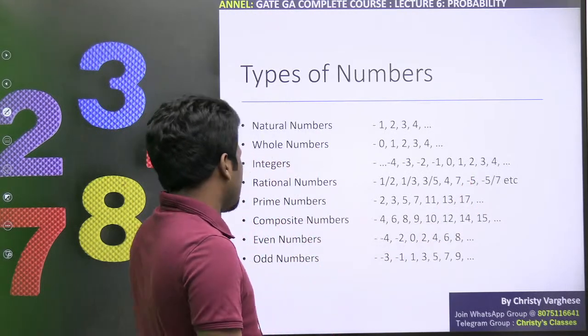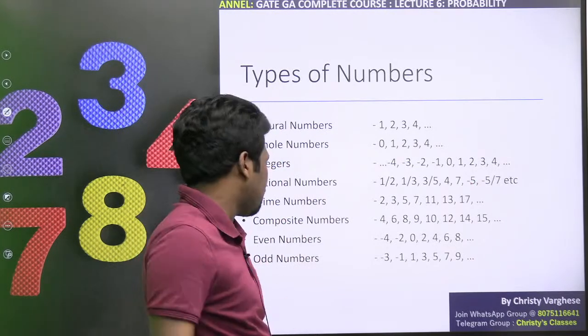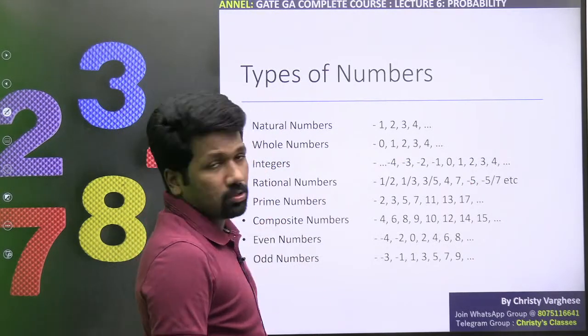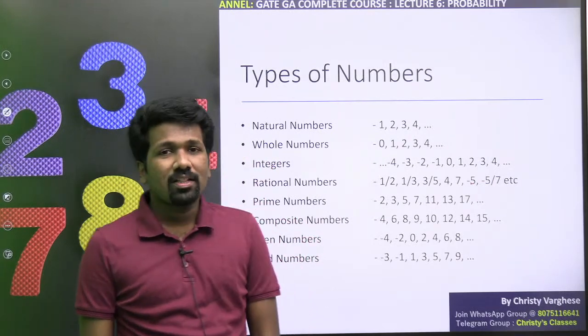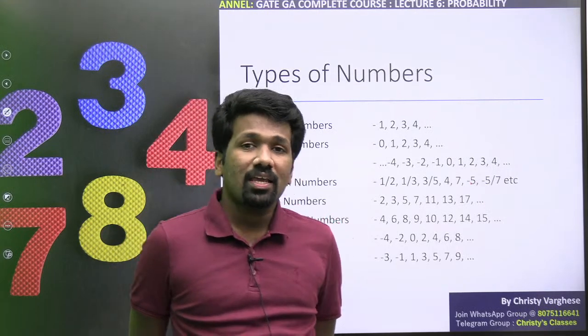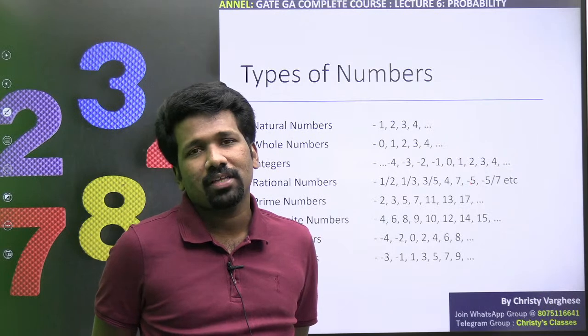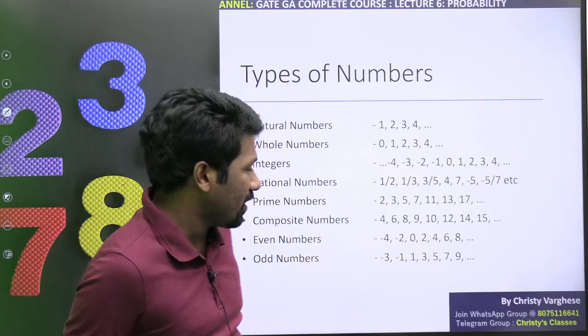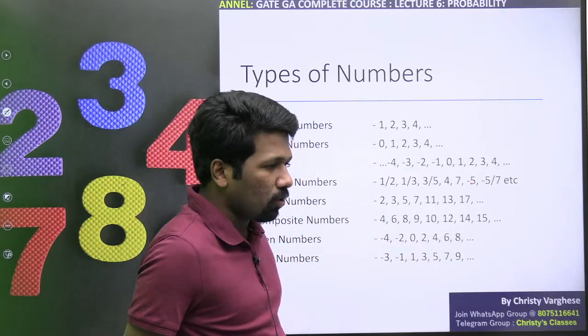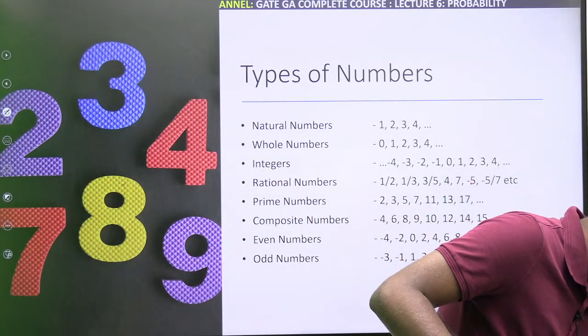Then prime number, composite number is not very important in this chapter. That will be discussed in the numbers chapter in detail. Even number, odd number also you should be very careful. And one thing let me tell you, even numbers negative भी हो सकता है, लेकिन even natural numbers negative नहीं हो सकता. Just mention even numbers, that means it can be negative or positive. Keep that in mind. Same with the case of odd numbers also. Okay, so itna clear hai na?